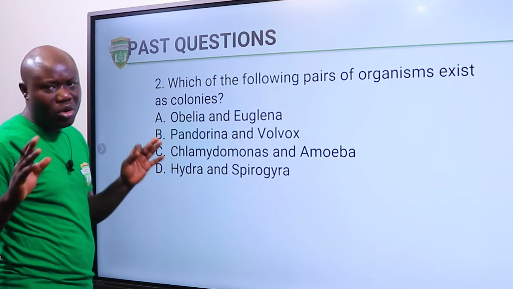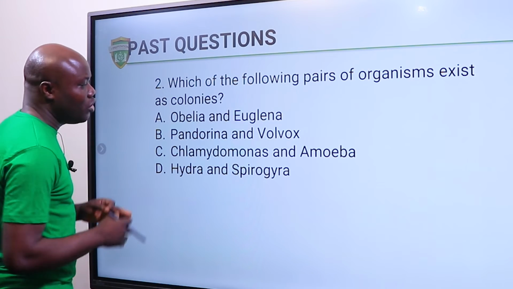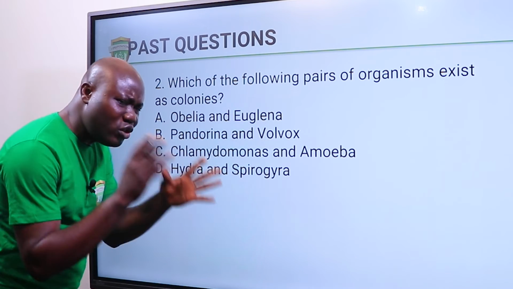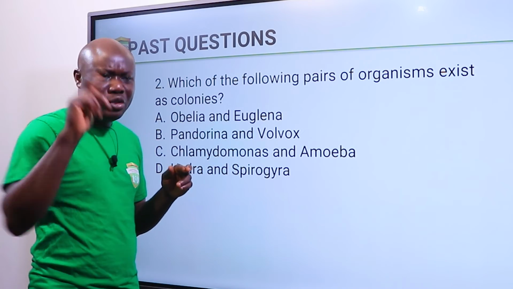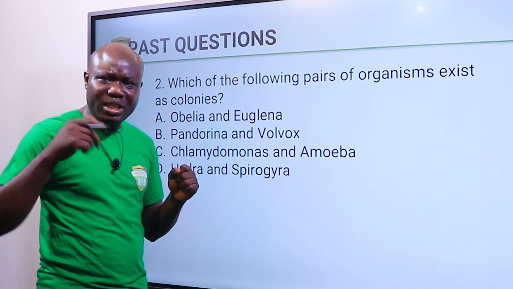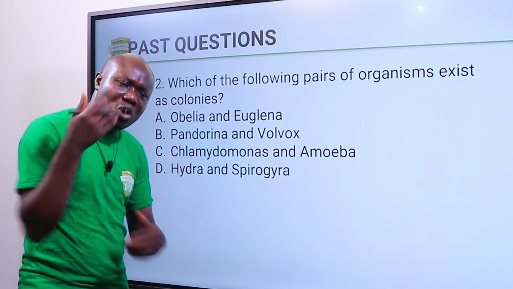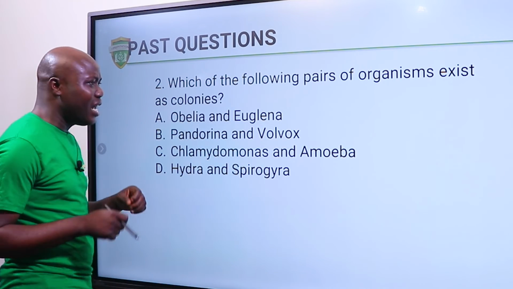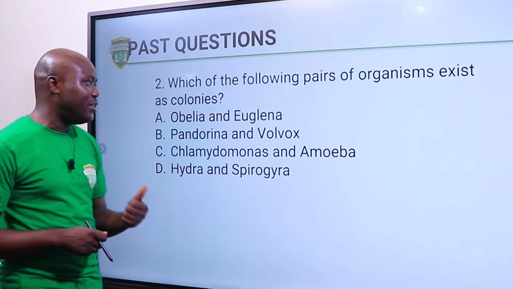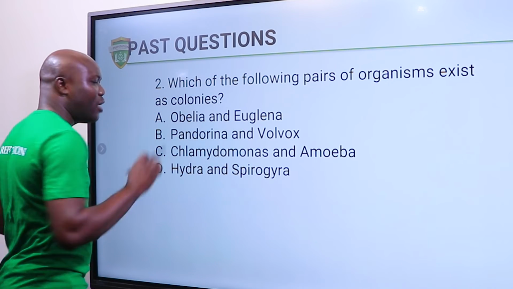Now, one of the things I want you to do, if you come across questions like this and you don't really know what should be the answer, just go through all the options and start ticking them out. No, this cannot be, this cannot be, this cannot be. Then perhaps you come to a conclusion of what should be the right answer. So let's look at this. This Euglena can exist alone. So it cannot exist as a colony. So that cancels out option A.